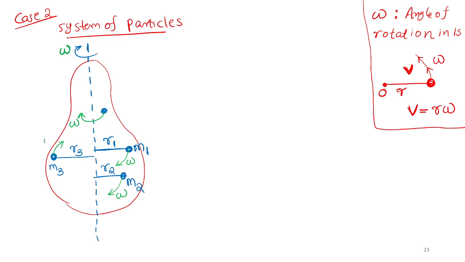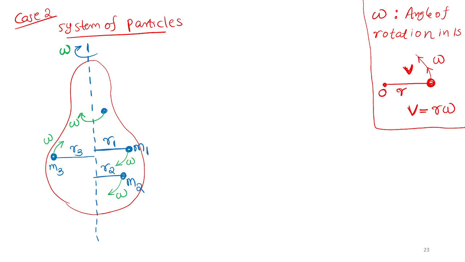It is a very simple concept. Clear? If the entire body is rotating with the angular speed, every point mass also rotates with the same angular speed, but they have different linear speeds, means in 1 second how much distance traveled. The linear speed will be different, but omega will be the same. The angle covered in 1 second will be the same.